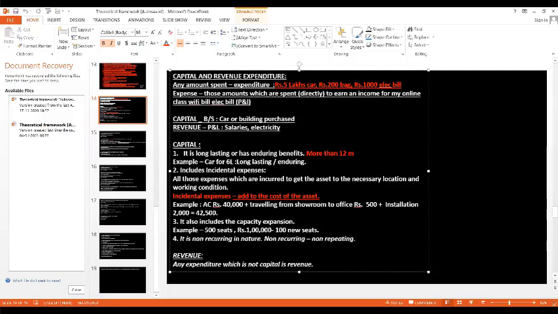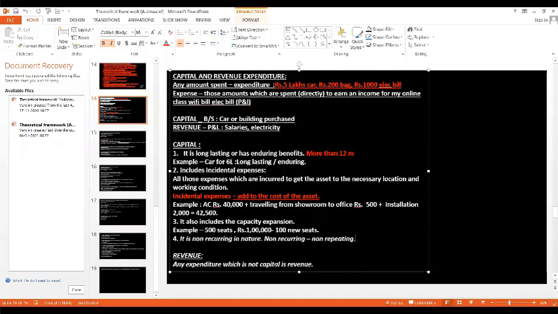Next term. Have you all understood these 4 points clearly? Because these 4 points are what will get you marks in this topic. All right. So next one is revenue expenditure. Any expenditure which is not capital is revenue: which is not long lasting, which is not incidental, which is not capacity expansion, and which is recurring is known as revenue expenditure. Have you all understood?